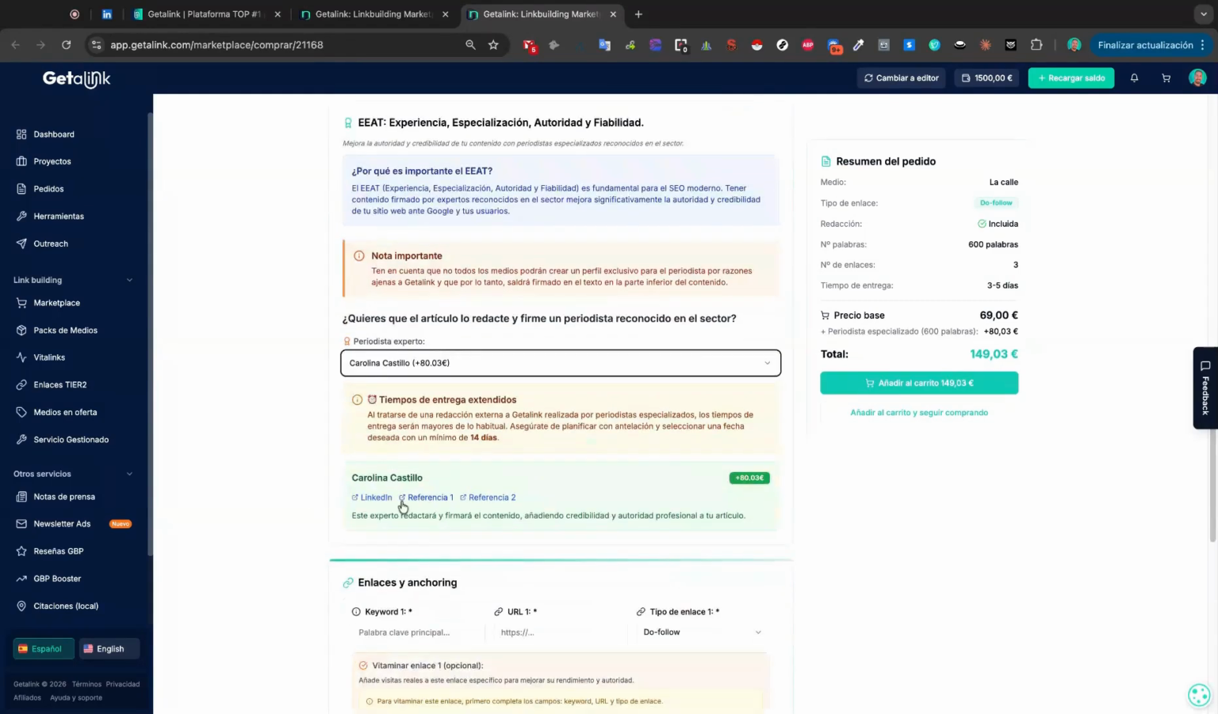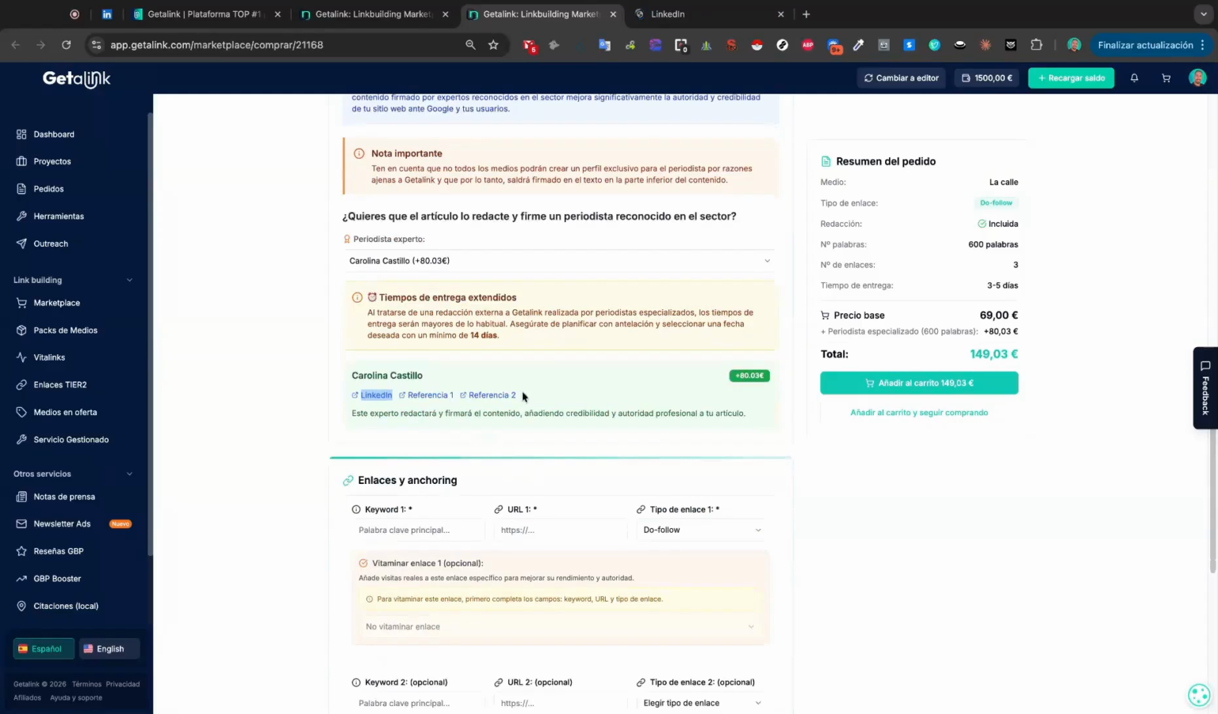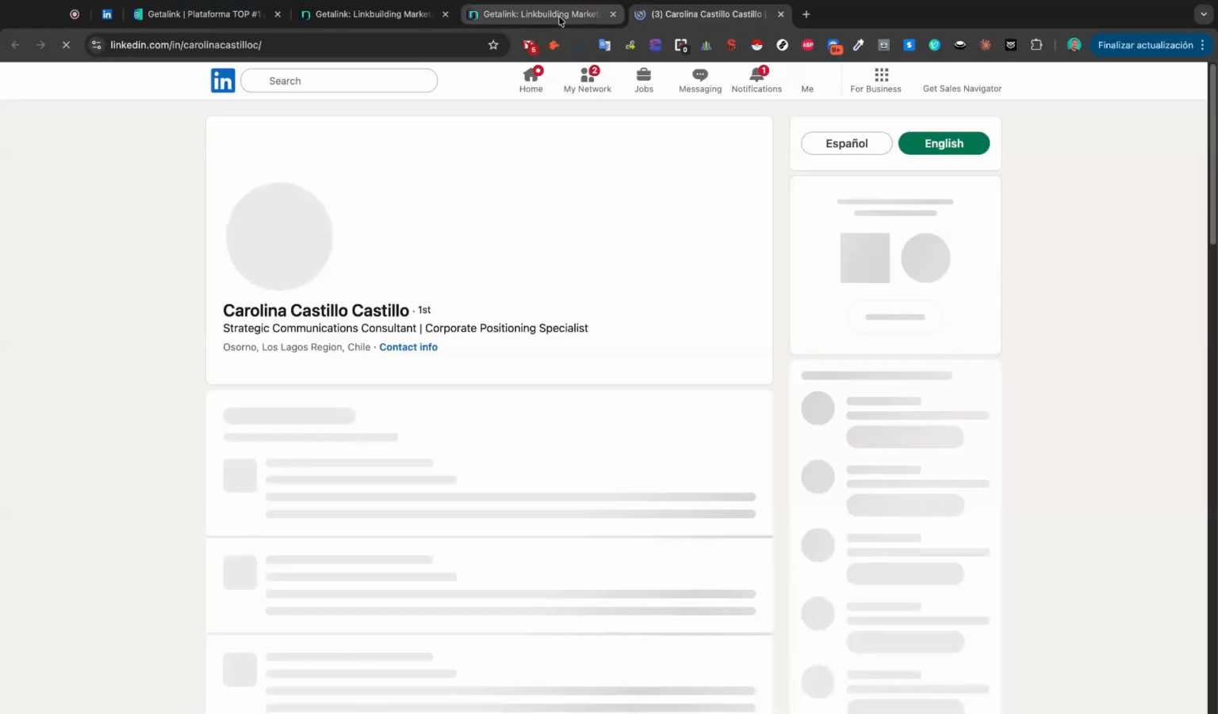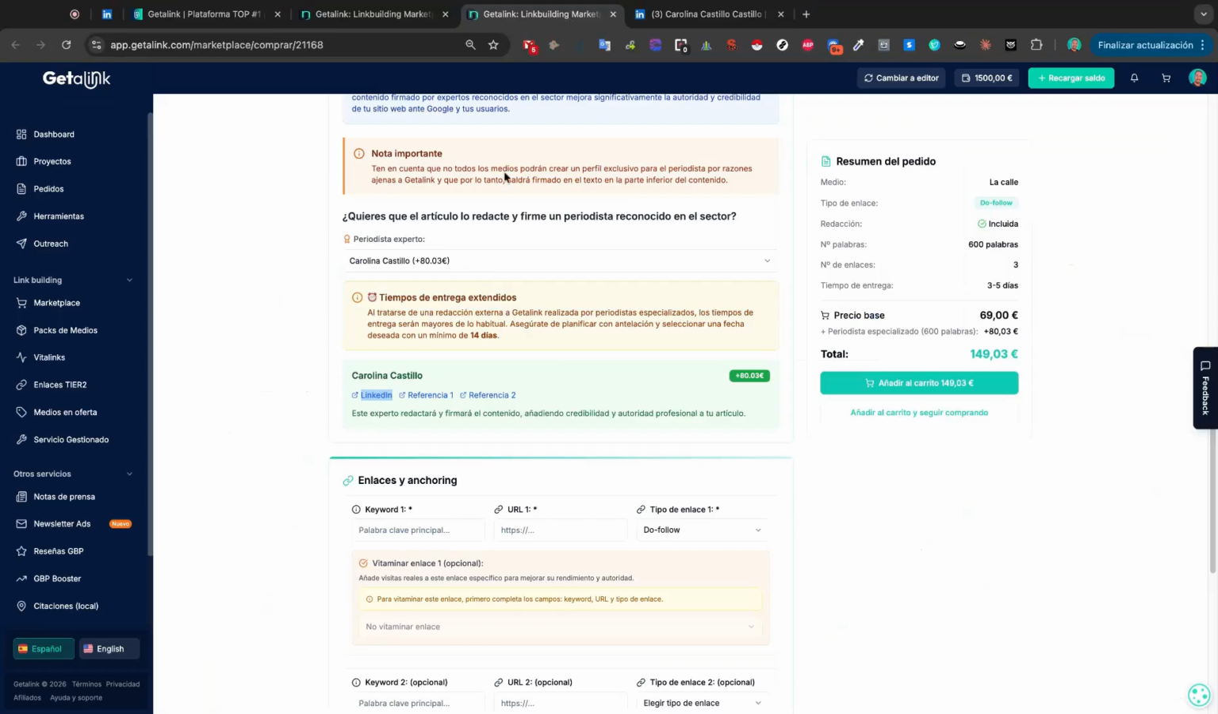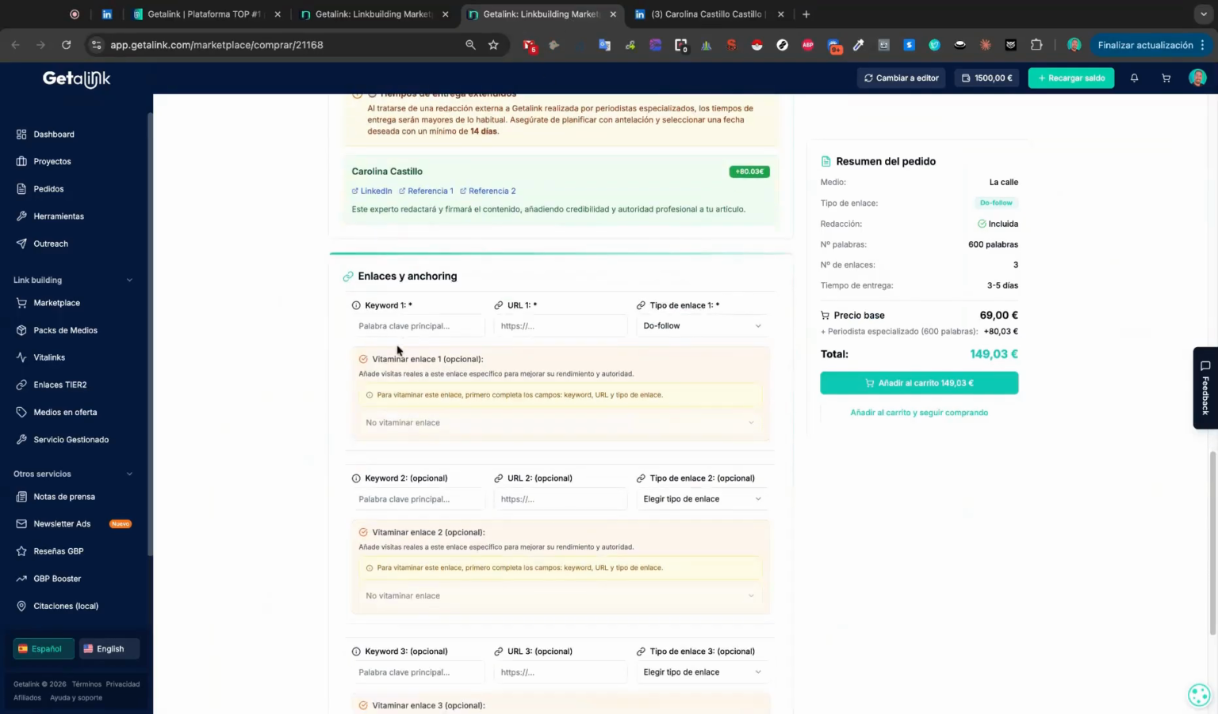We would also see references for this person, for example Carolina Castillo. We could see her LinkedIn, and she would sign it with her name and her brand. So we would have this woman, who is a specialist in strategic consulting and in communication and reputation, and we could have an article signed and written by her. Here we could put the keywords: the keyword we want, the anchor we want to appear in the article linked to the URL we put, and the type of link it would be.